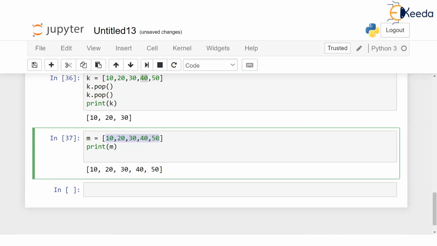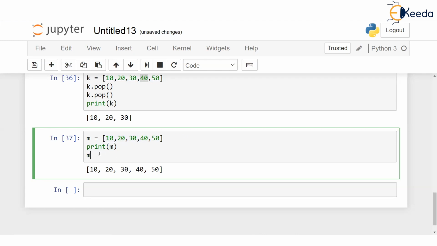The list will be still there, but it will be empty. So one way of doing it is to call pop 5 times. If you call m.pop() 5 times, first 50 will be removed, then 40, then 10. If you call it 5 times, all the values will be removed, correct?